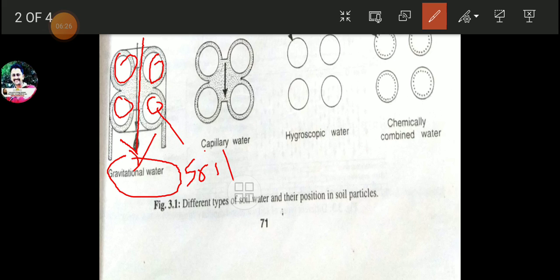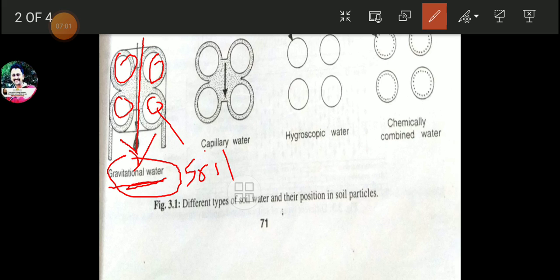After raining takes place, the water reaches deeply into the soil because of gravitational force, or due to gravitation. Such a type of water which goes deep into the soil due to gravitation is called gravitational water.